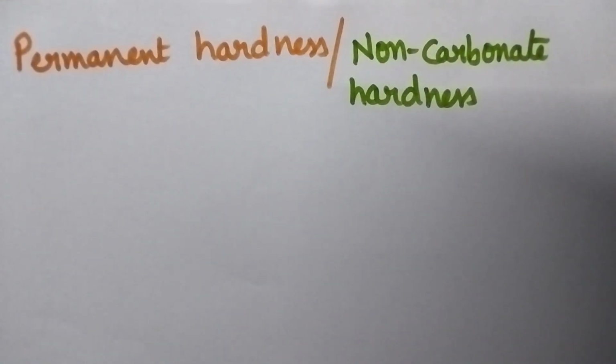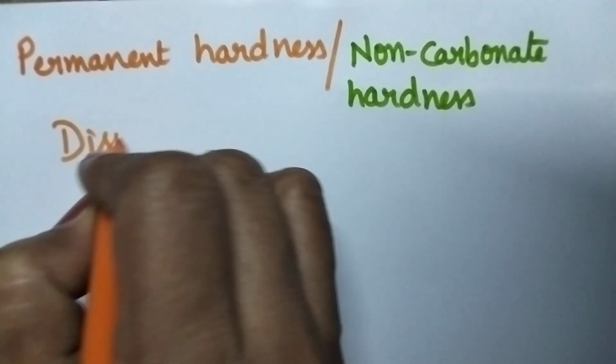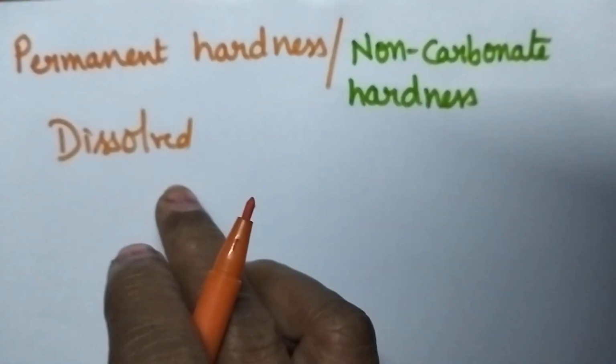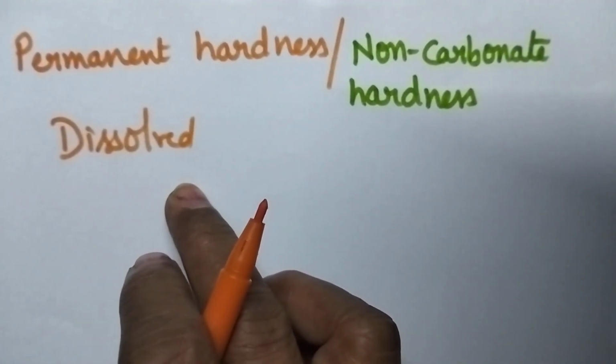Whereas coming to the permanent hardness, the permanent hardness is mainly due to the presence of dissolved chlorides and sulfates of calcium and magnesium.